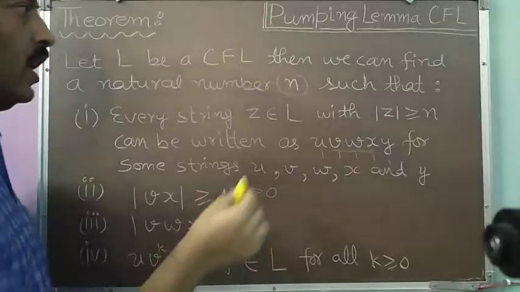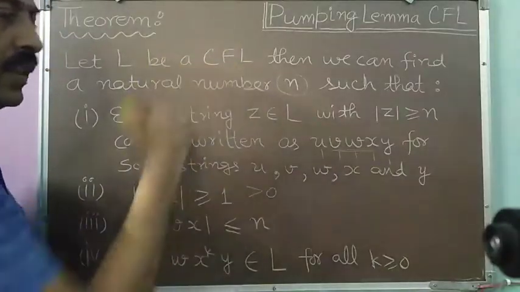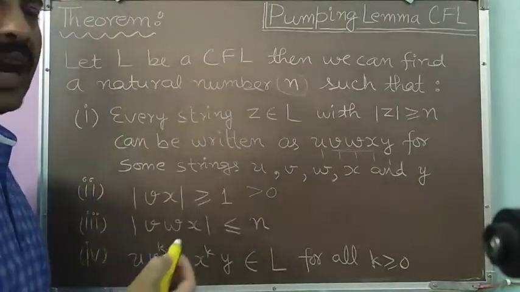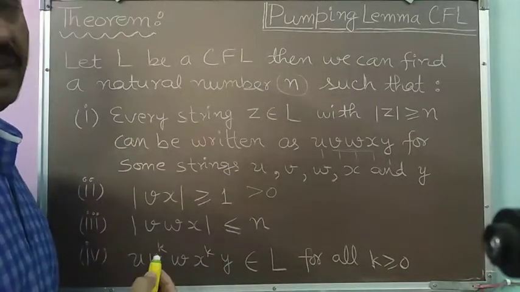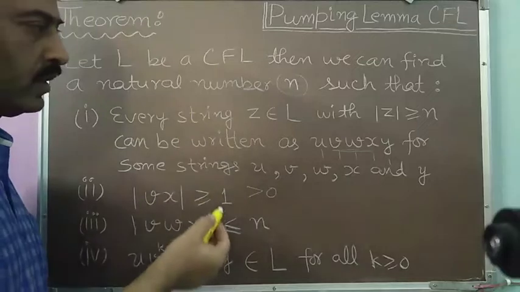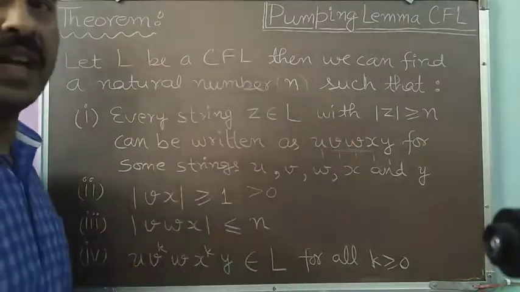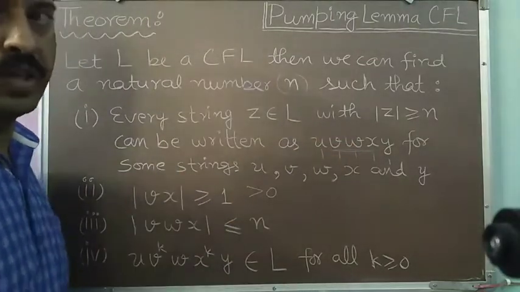Now we will discuss how we can utilize this theorem to show that certain given languages are not context-free languages. We'll discuss its procedure, and then we will take one example to show it.